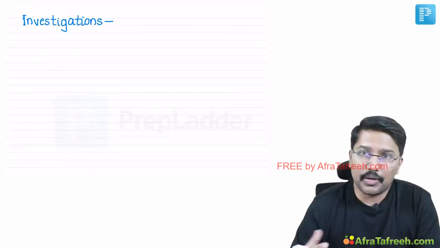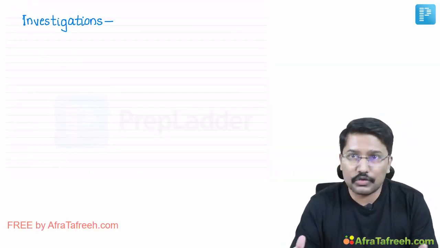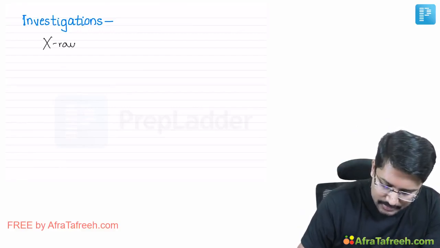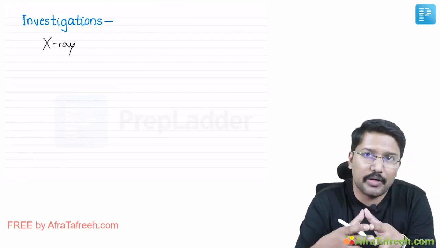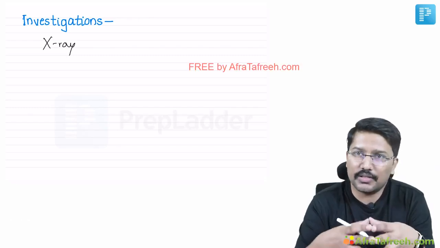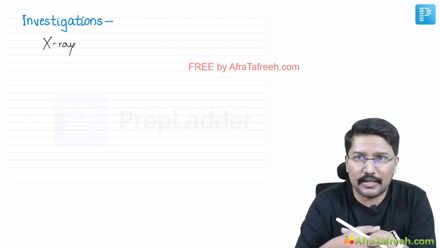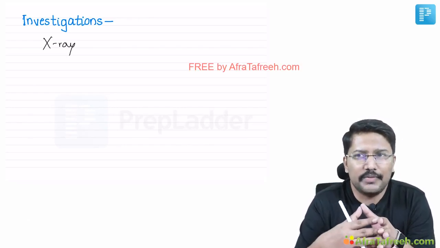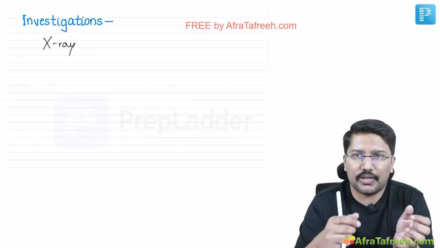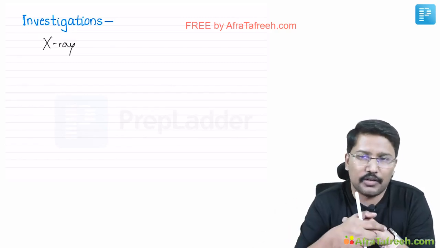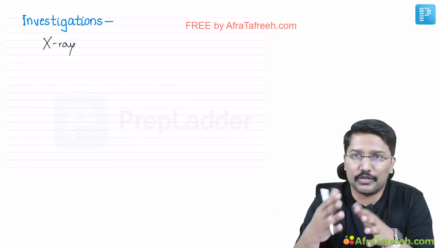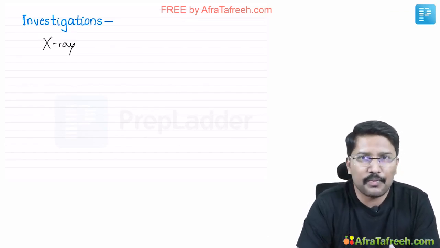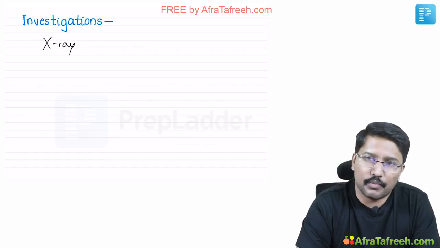Now coming to investigations, the most commonly performed investigation is obviously X-ray. I understand that CT and MRI may be able to give better information about the joint structures, especially the soft tissues and cartilages. But since the presentation is very characteristic and we generally don't get confused between osteoarthritis and other closely related rheumatological disorders, because of the characteristic joint distribution and presentation and the non-inflammatory features, probably X-ray suffices in most cases.